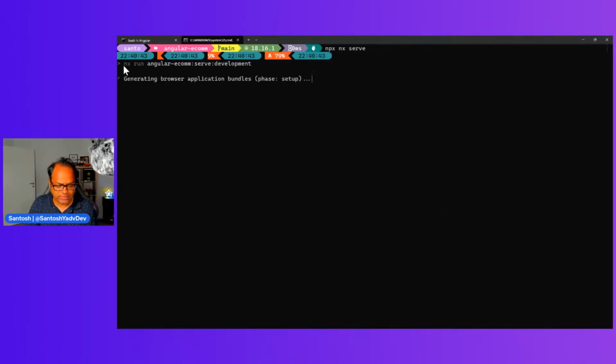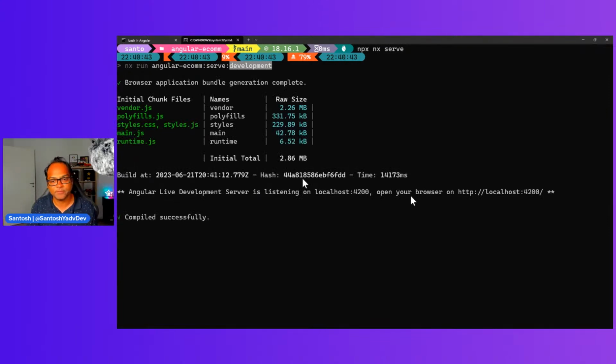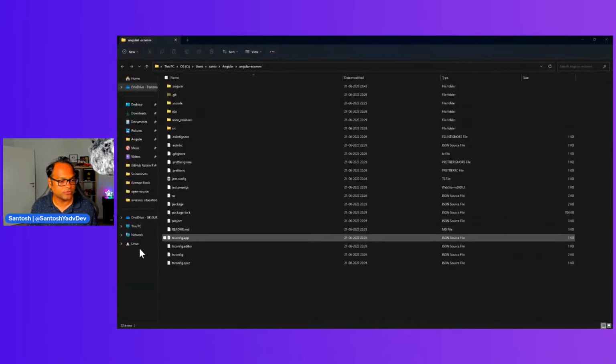So you can see it starts the development server. It says angular-ecom, which is my project name or application name, serve, and it serves it in development mode. The third parameter which you see here is which environment it is. So right now it's development. And let's go to the application.